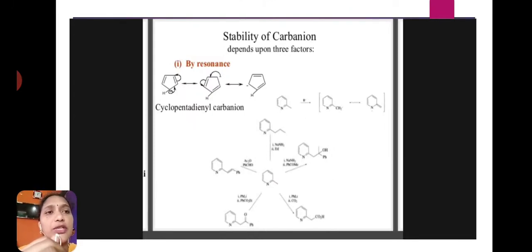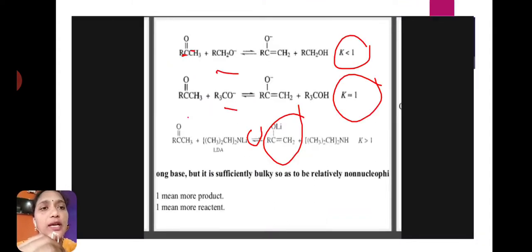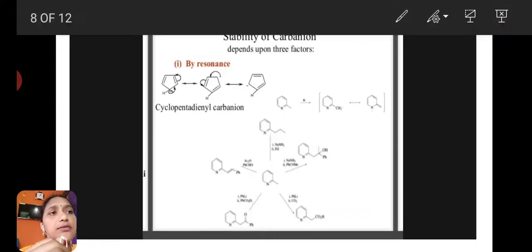Next, the stability of carbanion depends upon 3 factors. By resonance also, carbanion gets stability. Here the example is the cyclopentadienyl carbanion.